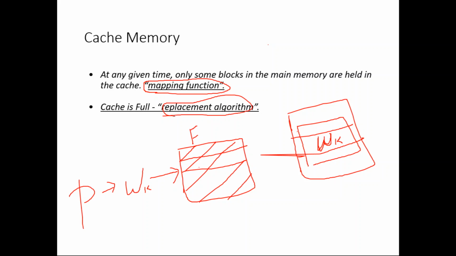Now the cache is already full, so some content of the cache memory should be removed, or some block of the cache memory should be returned back into the memory, so that room will be created. Then the word currently being requested by the processor, not only the word but the entire block, can be moved to the cache memory. So that's the concept.